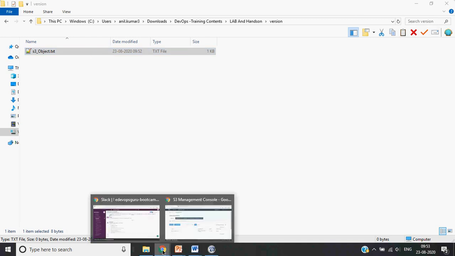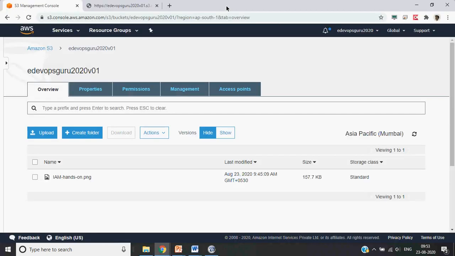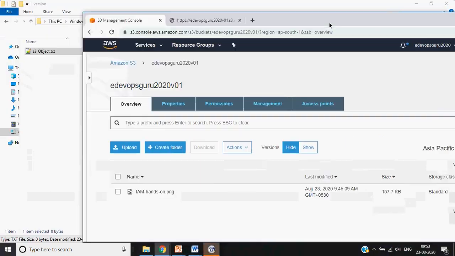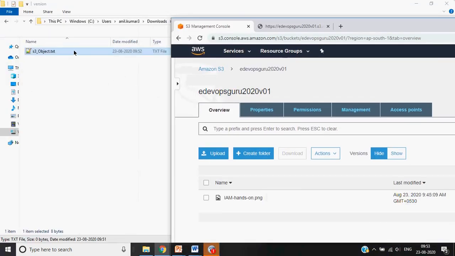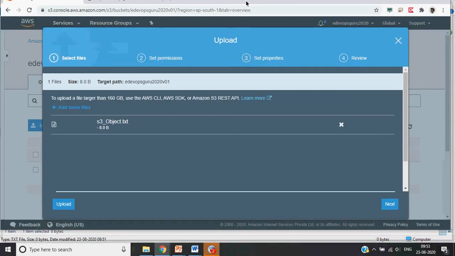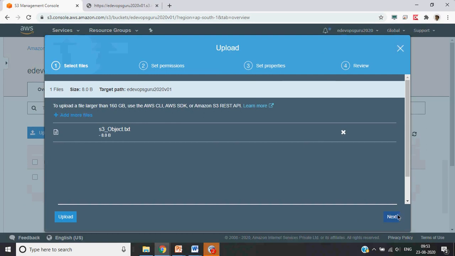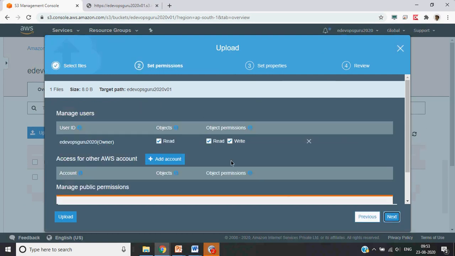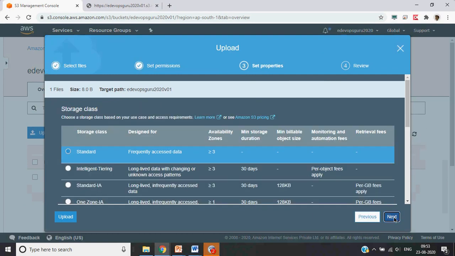Okay, so let's come back to this one. There are two ways. You can straight drag and drop files here, similarly like this. This part we will come to a little later.